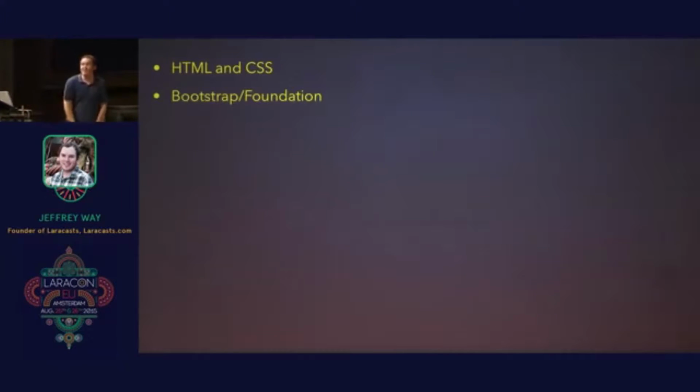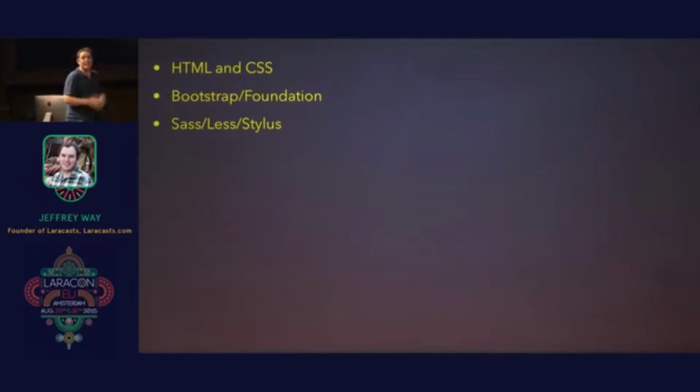But you know what? CSS is actually frustrating, and when you just want a grid that works in every single browser, it might be nice to use a framework. So let's figure out Bootstrap and Foundation. You'll probably toy around with both. Okay, but wouldn't it be nice if we could have includes and variables in our CSS? It doesn't support that natively, or at least not in a way that we can use right now. So let's figure out Sass, Less, or Stylus, or something else that's coming up soon.